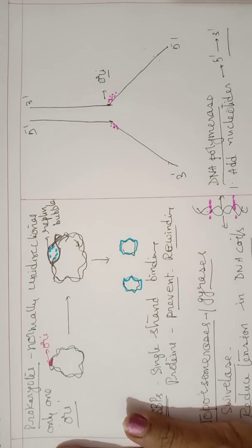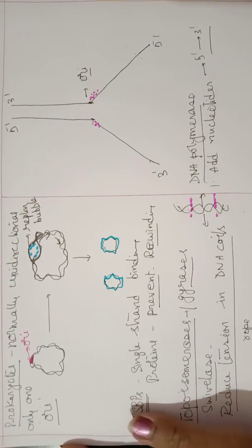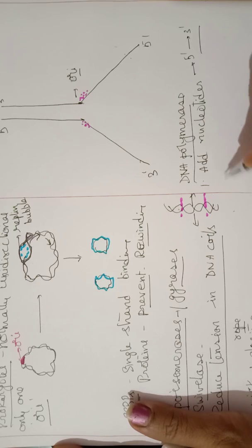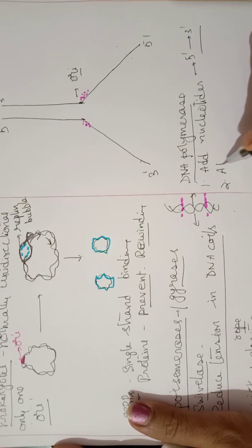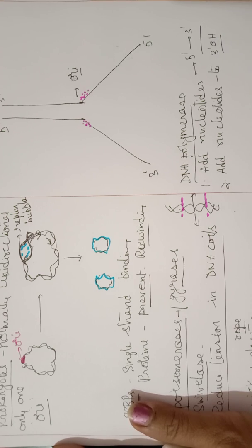That means the new strand can be synthesized only in 5' to 3' direction. That is one very important property of DNA polymerase. The second important property is that it can add nucleotides only to a 3' OH group. So if a 3' OH group is available, it can add new nucleotides for synthesis of the new strand.